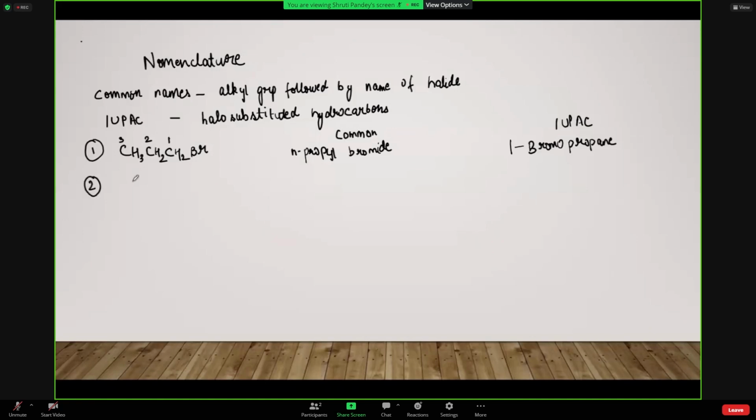Now coming to the next one, this is H3C, CH, CH3 and यहाँ पे Cl लगा हुआ है, क्लोरीन, right? So common name says isopropyl chloride.